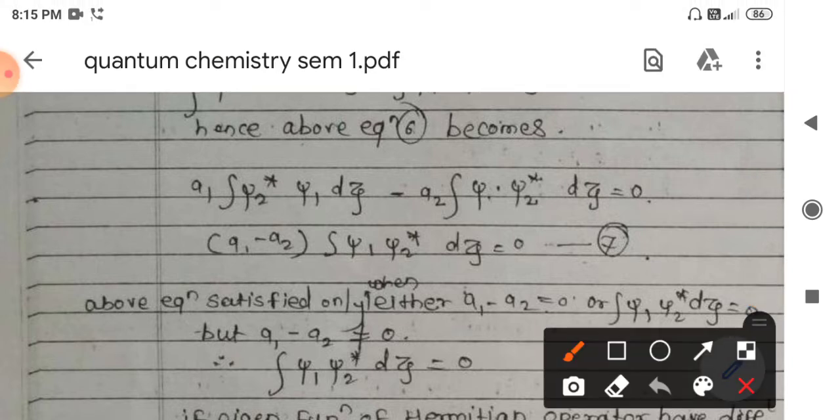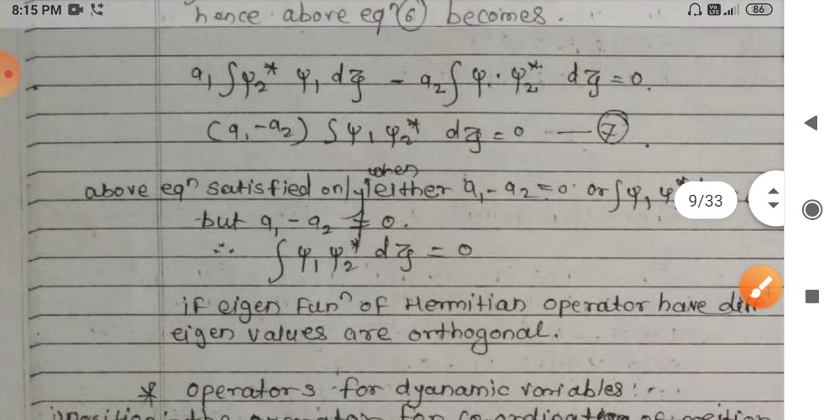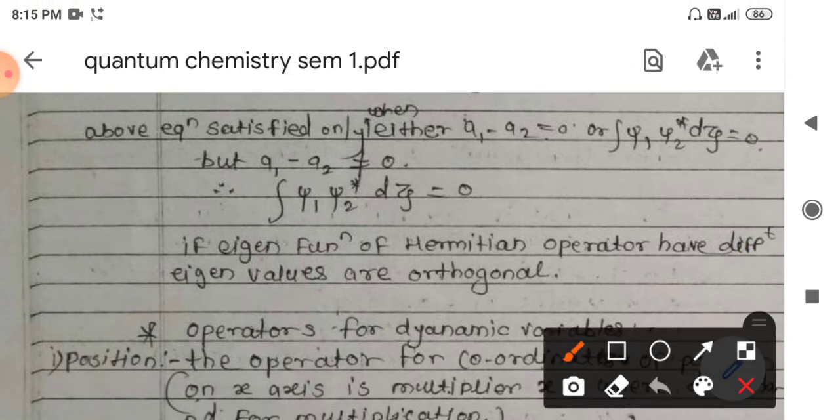This equation is satisfied only when (a1 minus a2) into the integral of psi 1 into psi 2 star d tau is equal to 0. So the above equation is satisfied only when a2 minus a1 is equal to 0, or the integral of these two wave functions should be equal to 0.